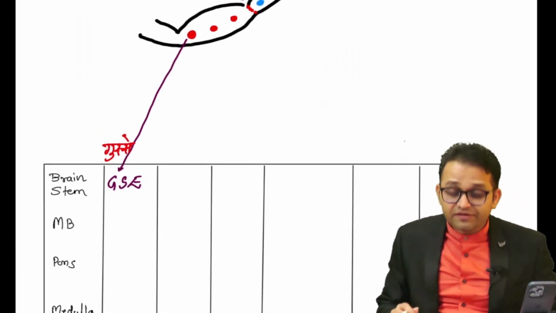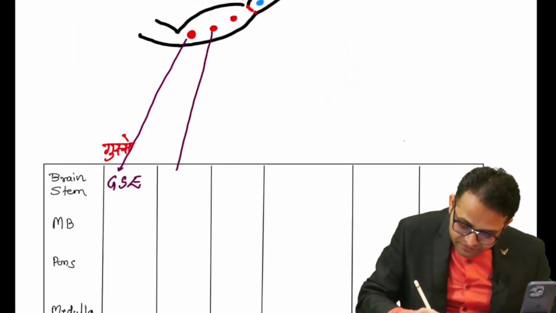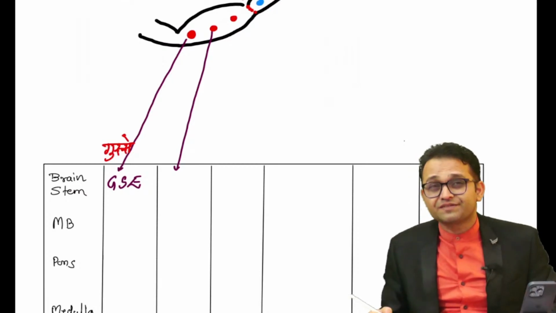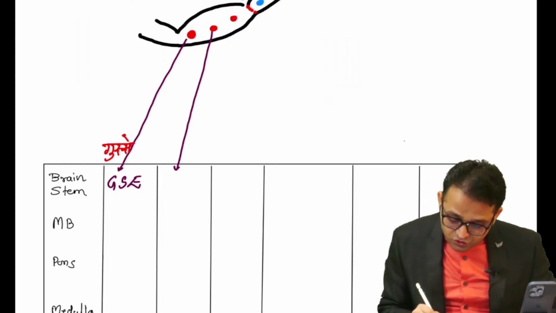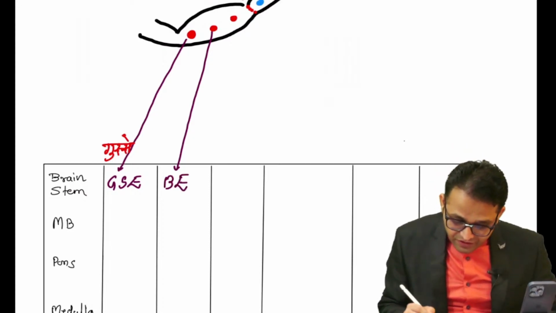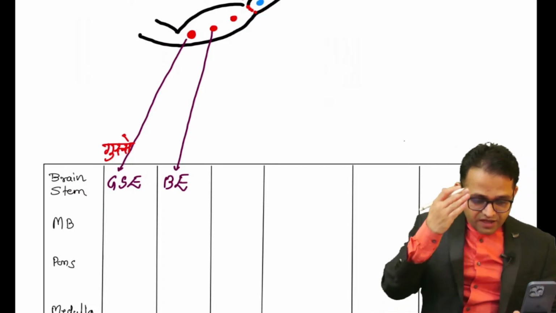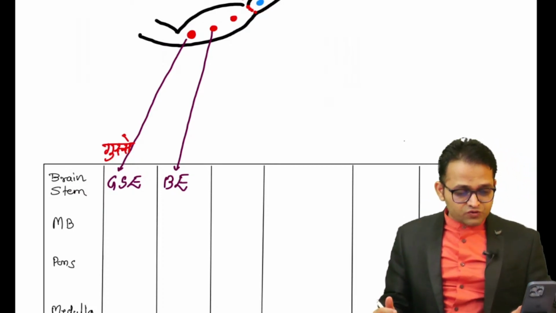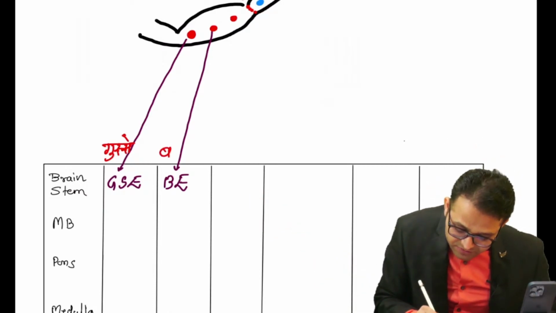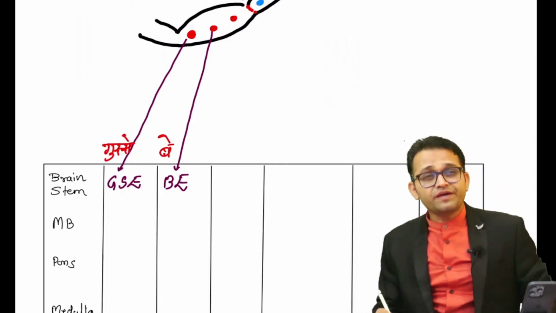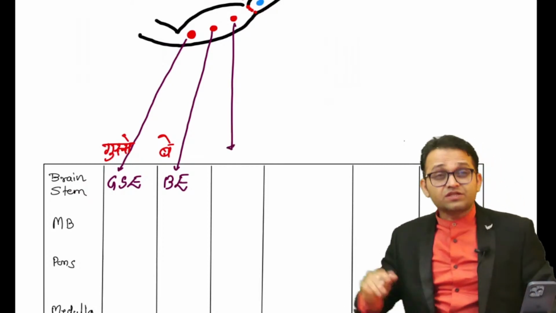Now, after gusse, the next cranial nerve nuclei will supply the pharyngeal apparatus. Is it motor or sensory, sir? Motor. So you will use the term branchial efferent column. Agree, everyone? Getting the point? Yes. Thanks for your kind love and respect. So gusse, and the next column for your mnemonic is be. Do you remember this one? Next column, sir, gusse be.